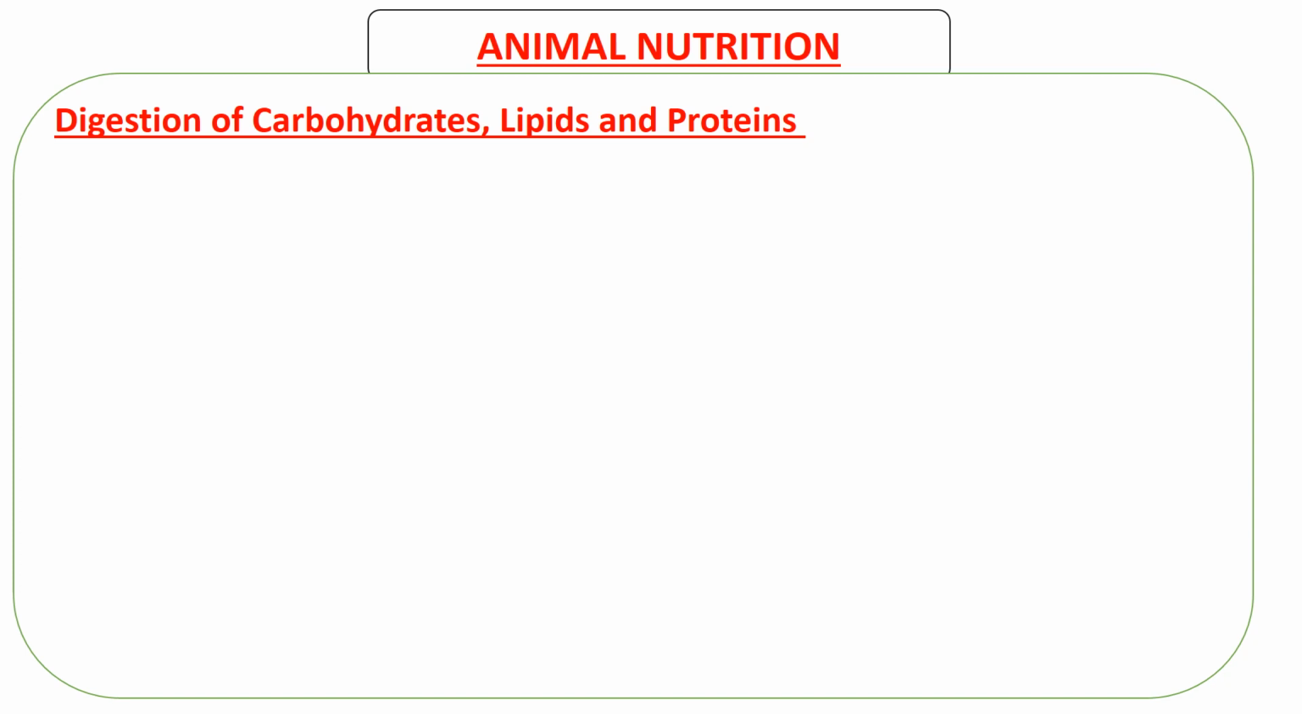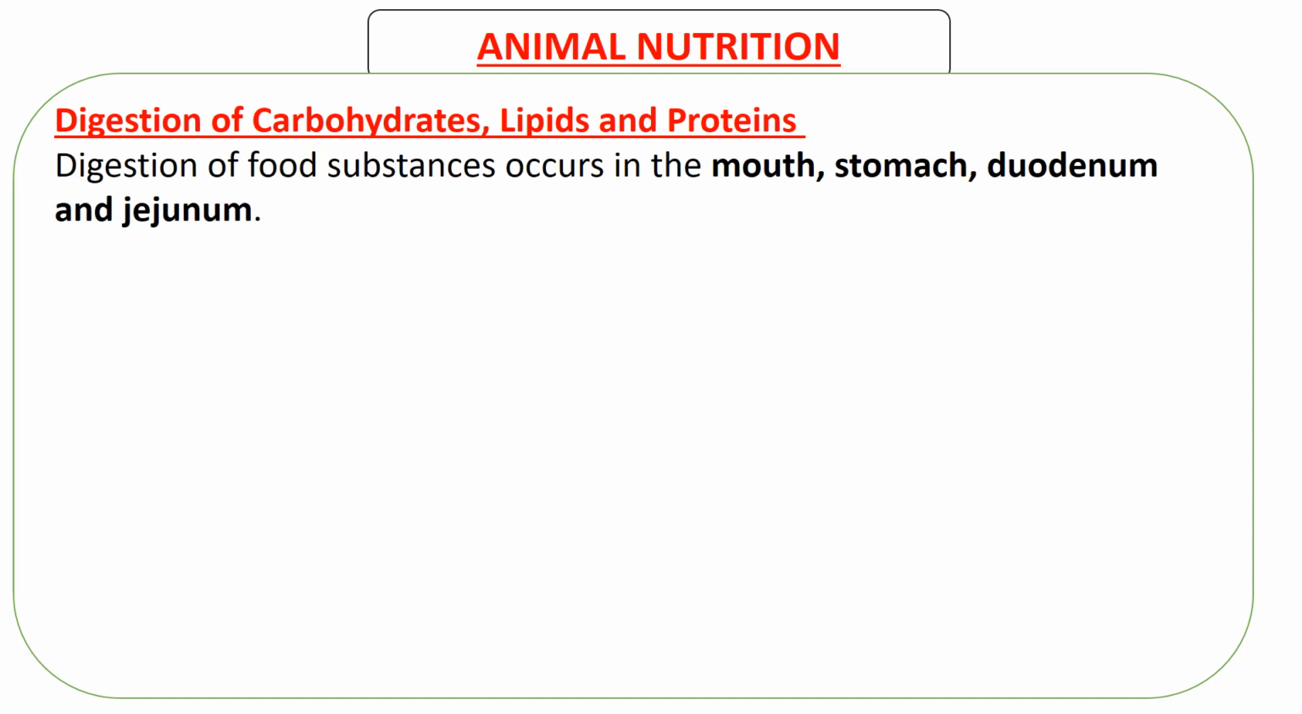This journey is going to be focused on three food substances, that is carbohydrates, lipids, and proteins. How are they broken down? Imagine you get some boiled eggs, you put them on a bun, then you eat that. The bun has carbohydrates, the egg has lipids and proteins. So how are they going to be broken down? Digestion of food substances occurs in the mouth, stomach, duodenum, and jejunum. Duodenum and jejunum are parts of the small intestines. There are three types of small intestines: duodenum, jejunum, and ileum. So only two participate in the digestion process.